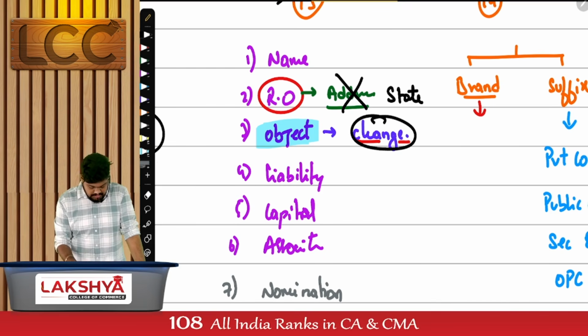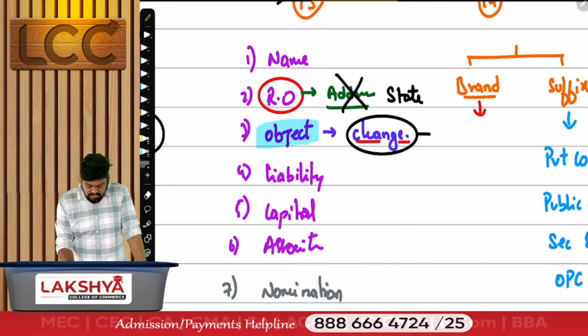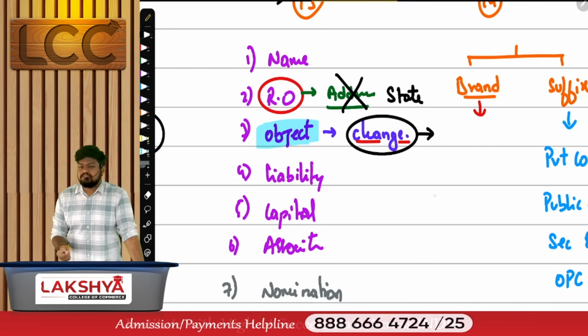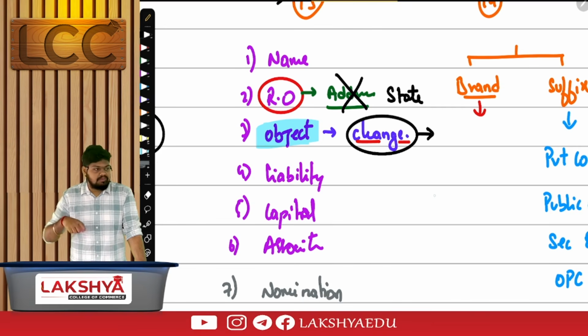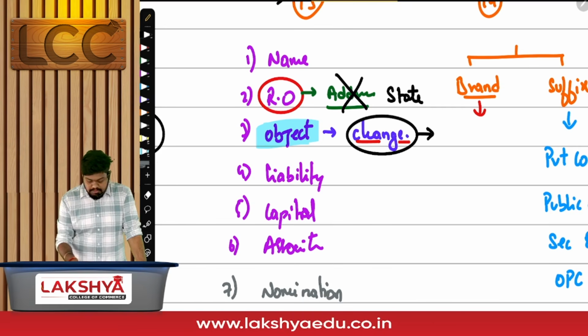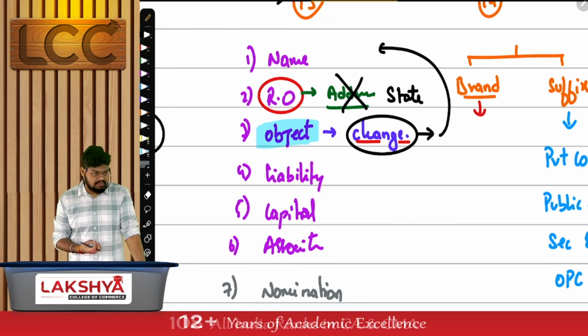What procedures we'll discuss in a bit, but one word answer: can I change the purpose of the company? But one thing you have to remember, whenever you change the purpose of the company, you should also make sure that the name of the company is not deceiving your customers. The name of the company should also be changed in such a manner that it matches your new objectives. What's the logic here?